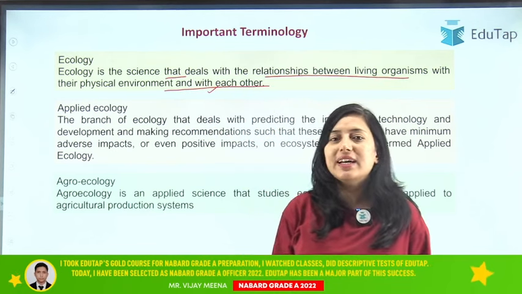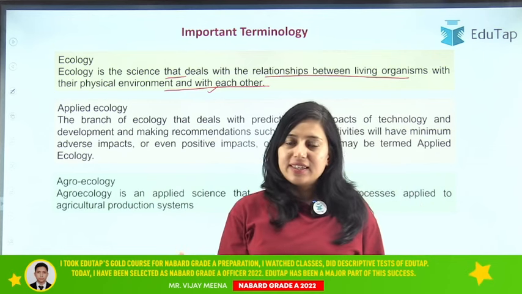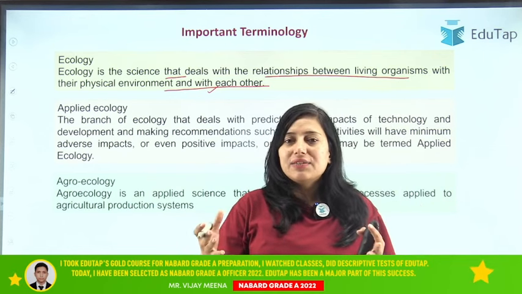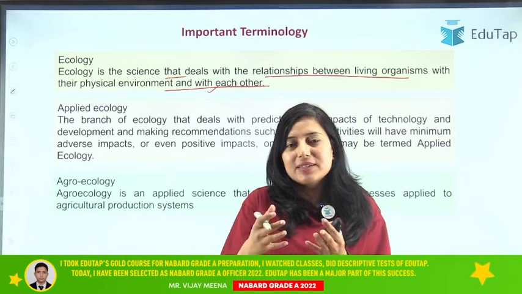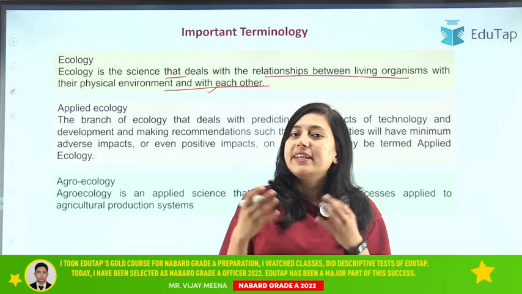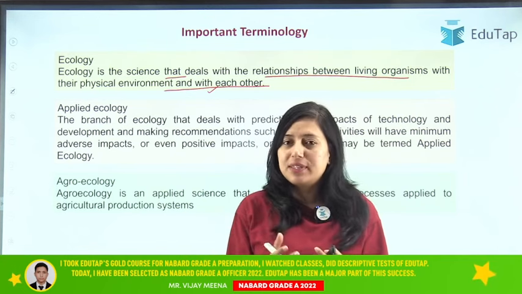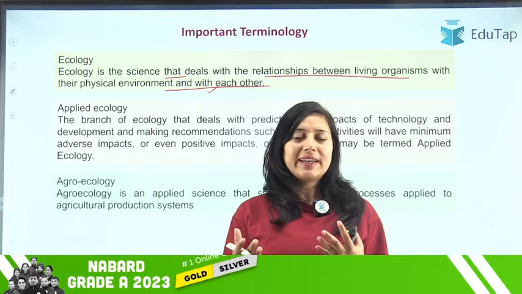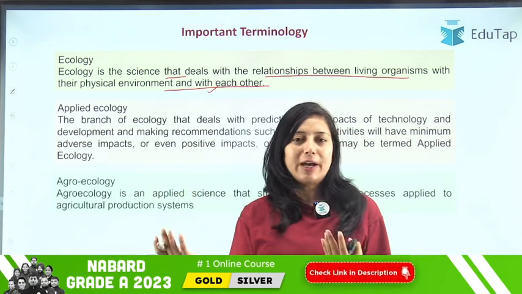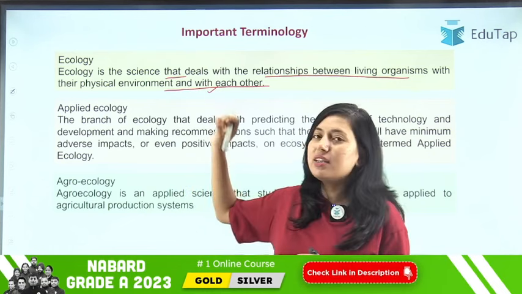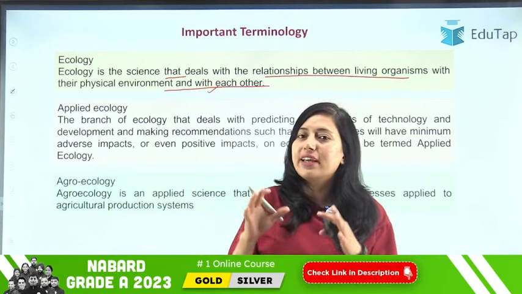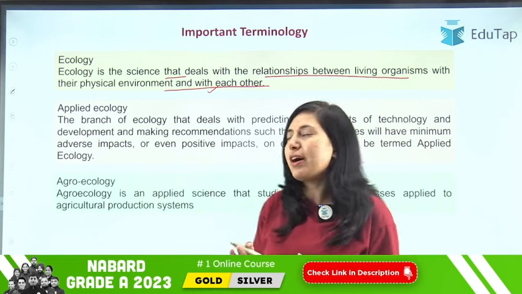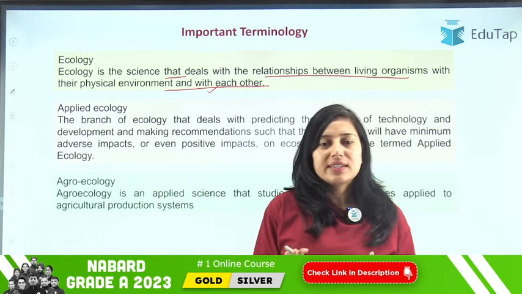So basically ecology is the science dealing with the interaction of organism with their environment or interaction of organism among themselves. So in simple terms, interaction of organism among themselves or with their environment, the study of this interaction is your ecology. Clear? So now I hope the definition of ecology is clear to you.